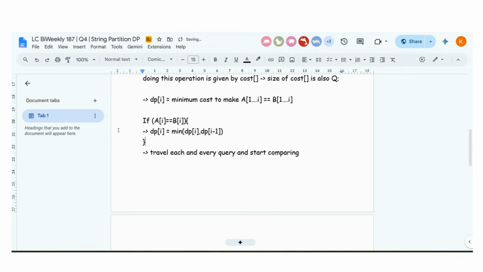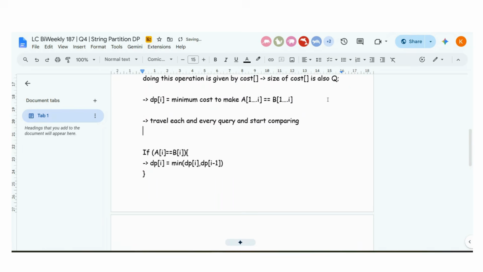This is one more possibility if ai equal to bi. But before doing all this, you can just start doing this thing. What you will do? Travel each and every query and start comparing if query L comma R is valid. Guys, what is the meaning of valid query?